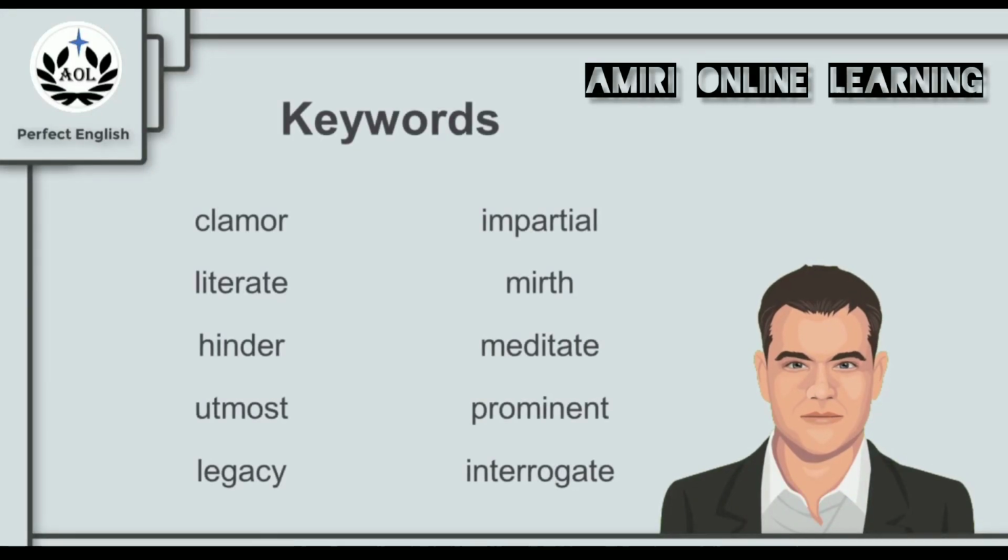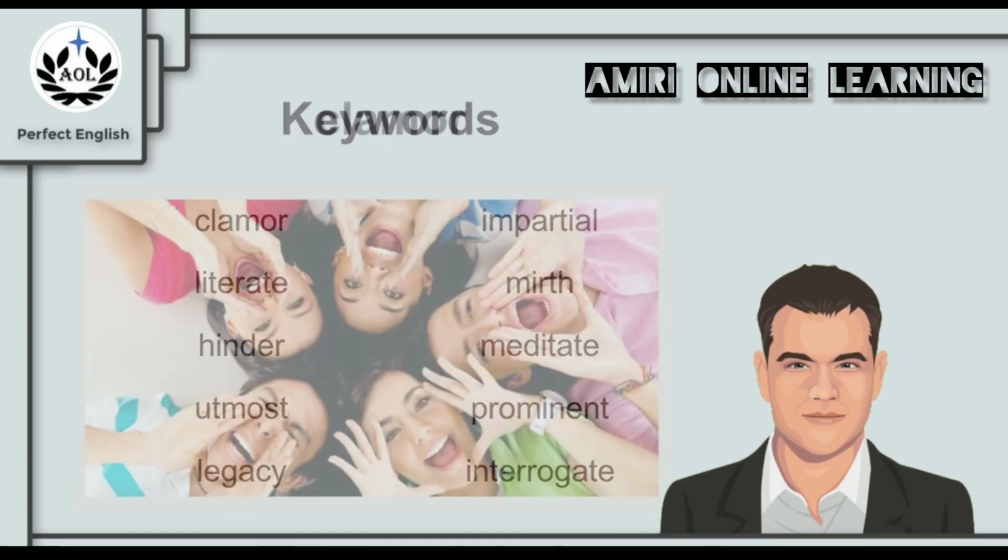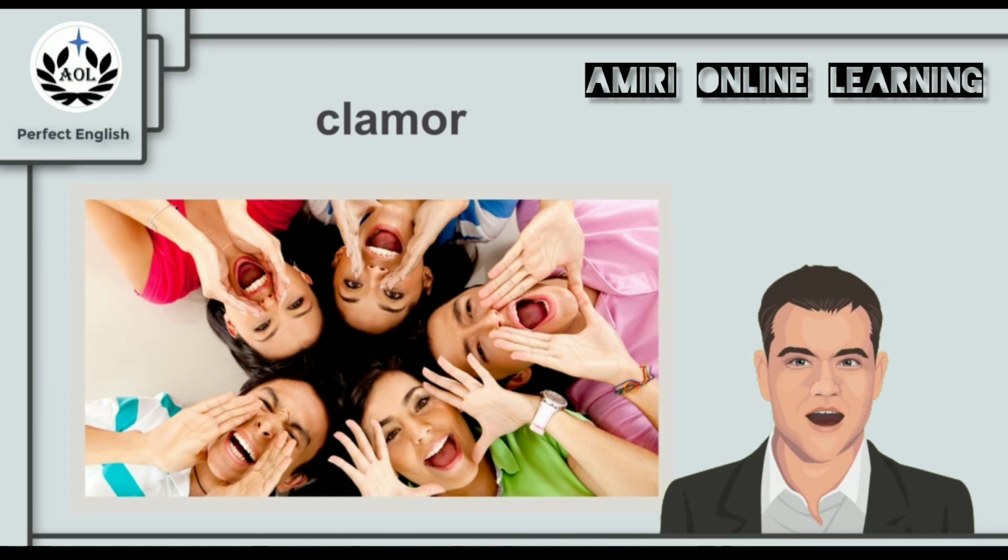In this chapter, we're going to talk about the following 10 keywords: clamor, literate, hinder, utmost, legacy, impartial, mirth, meditate, prominent, and interrogate. Let's start with the first keyword, clamor.